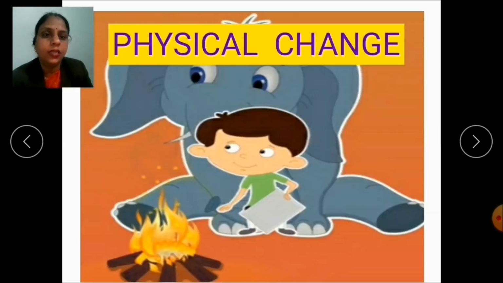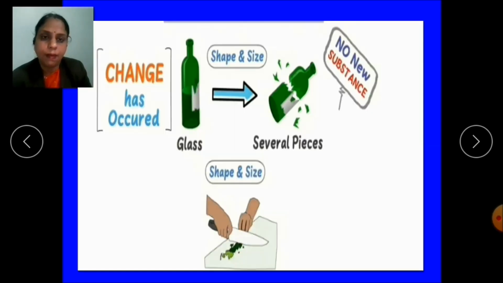So first is physical change. To understand this physical change, let's take some examples. Now children, if I ask you what you are observing in this picture, you will say that the glass is broken. Now children, what happens when a glass gets broken?